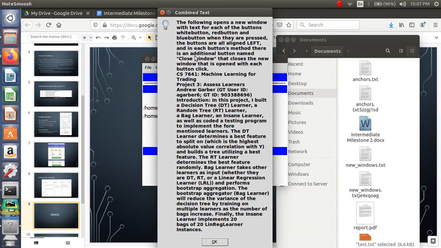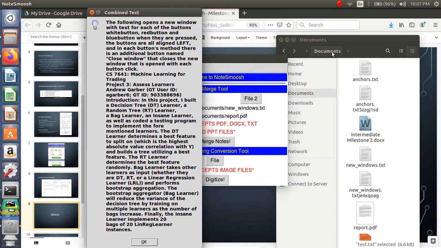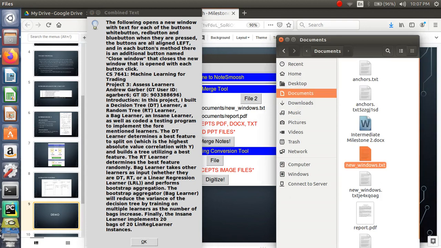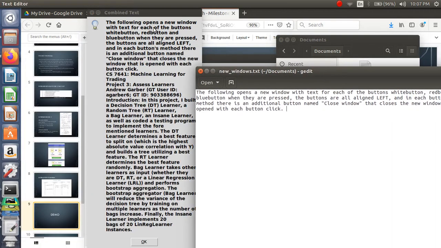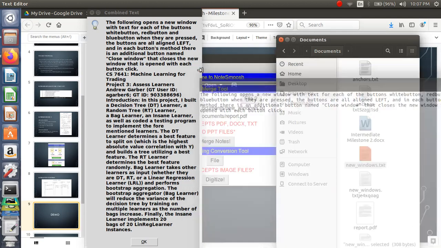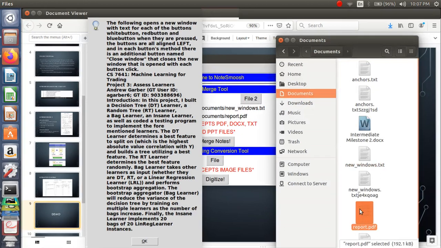You can do this view option again. So here, let's take a look at those documents just to prove that it's merged here. So the following opens a new window. So that was our first one that we wanted to merge first. So new windows.txt. Okay, so you can see the text there. It worked. And then let's open up that report PDF right down here.